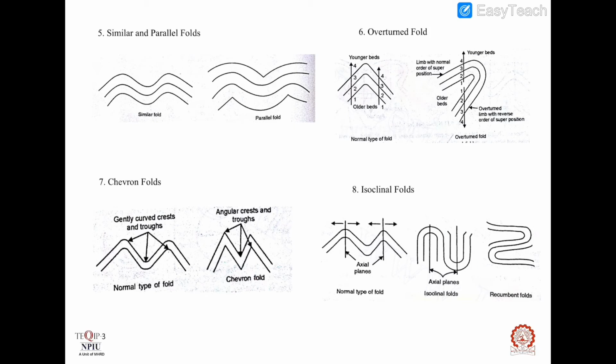Such folds are called isoclinal folds. These folds may be vertical, inclined, or horizontal. The horizontal isoclinal folds are called recumbent folds. The inclined and recumbent isoclinal folds are naturally overturned folds also.